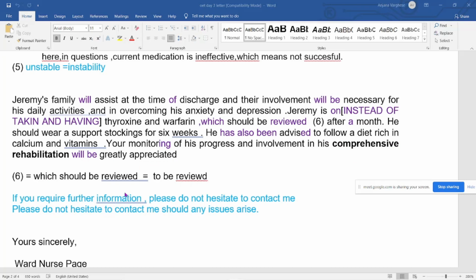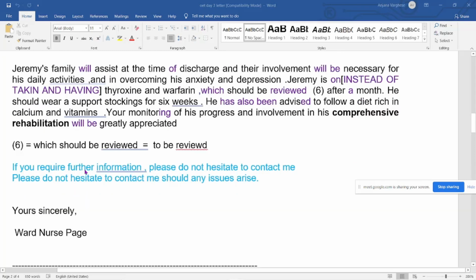Okay, so if you want, this is what I teach, learn one sentence from here, anything you pick up, you can choose anything. And yours sincerely followed by a comma and the